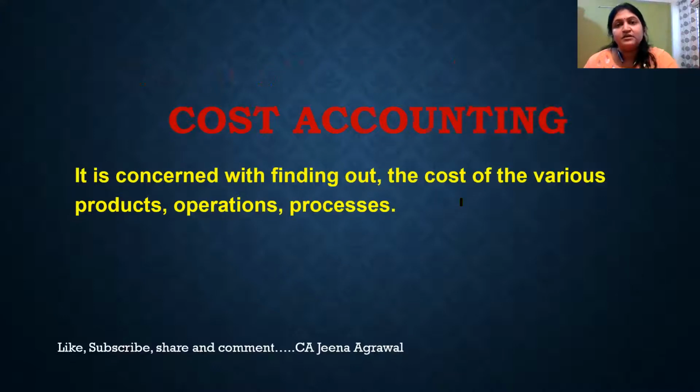So now what comes under cost accounting? In cost accounting, basically it is important for factories or manufacturing concerns where they try to find out, suppose a pen is being manufactured, or let's say a mobile is being manufactured, what is the cost of that mobile? What is the cost of one piece of mobile? And if 1,000 pieces are made, what will be the cost? Marginal costing, standard costing, process costing, operation costing, all these are various branches of cost accounting.